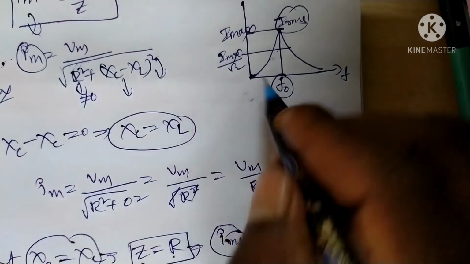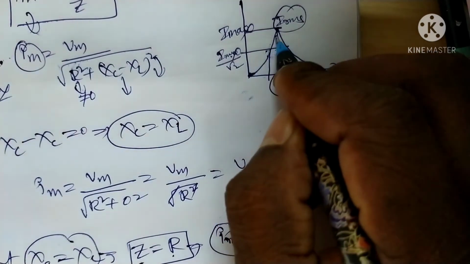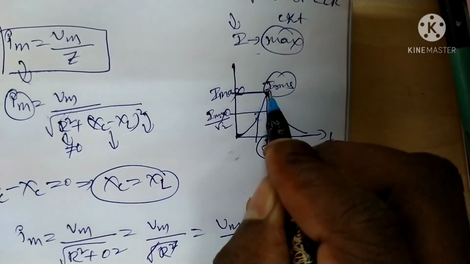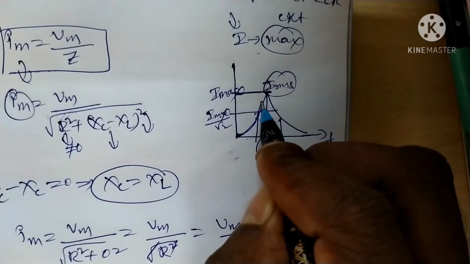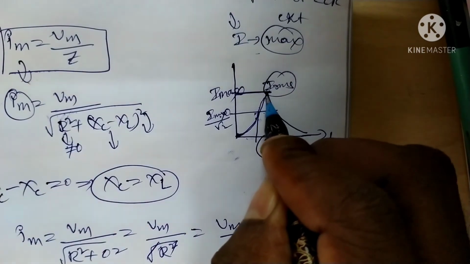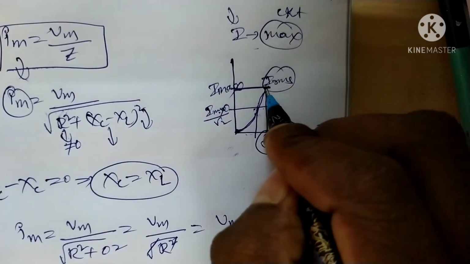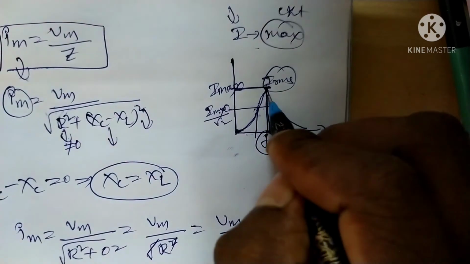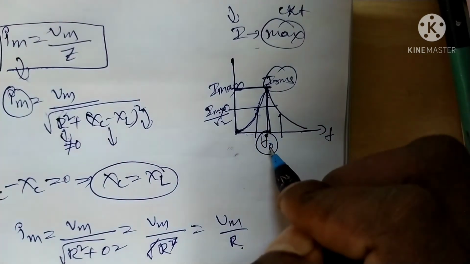Starting here, as frequency increases up to a certain frequency, we get the highest sound or highest amplitude, which means we get clarity at that frequency. That frequency is called the resonance frequency.